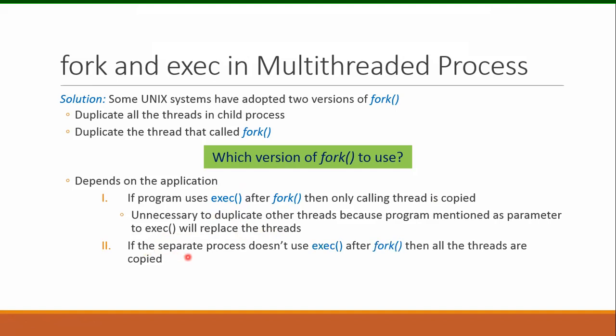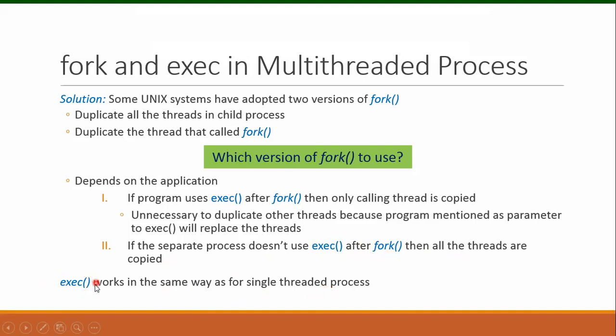However, if the separate process doesn't use the exec system call after fork, then all the threads are copied. So if the programmer has not used this system call after fork, all the threads of the parent process will be copied into the child process. The exec system call works in the same way as for a single-threaded process.